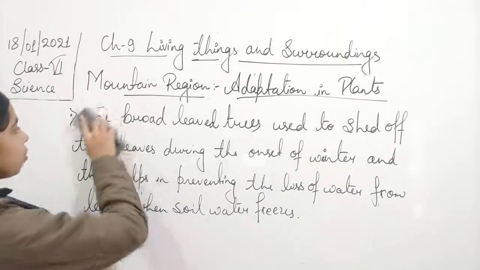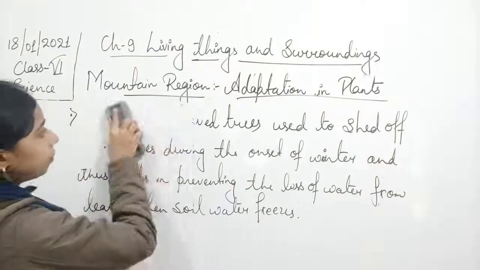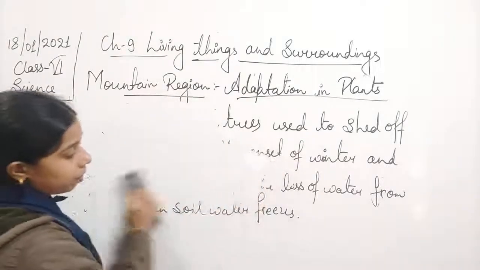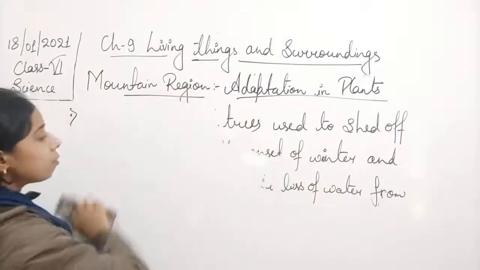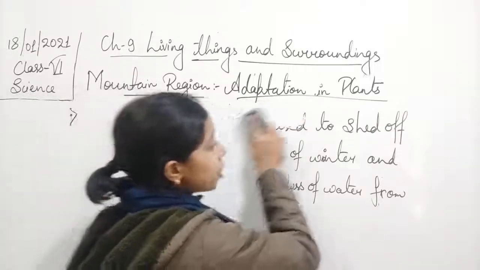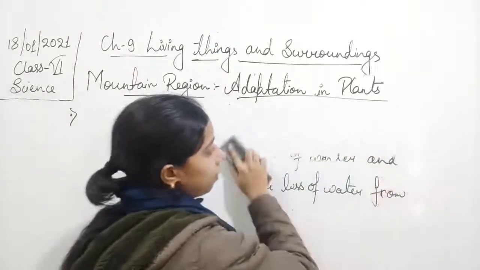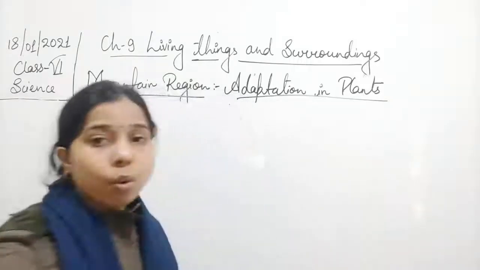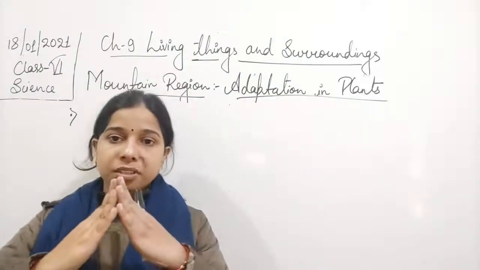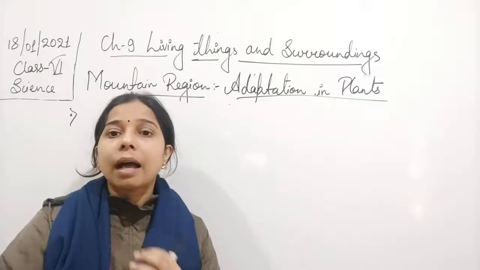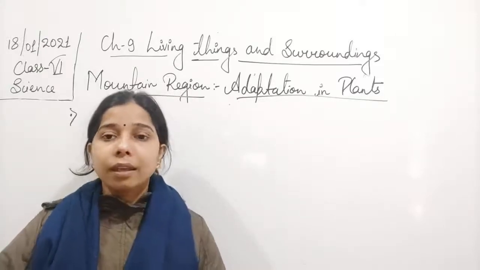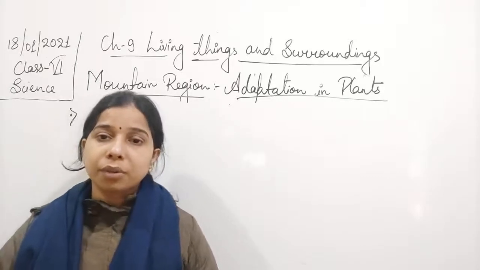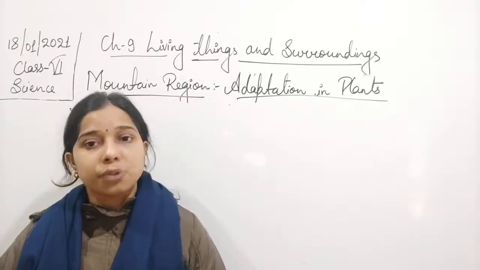Now the last one, students, is that the trees which grow in the mountain region are cone-shaped. The reason for being cone-shaped is that the rainwater and the snowfall can easily slip off the trees without being retained or damaging the trees.